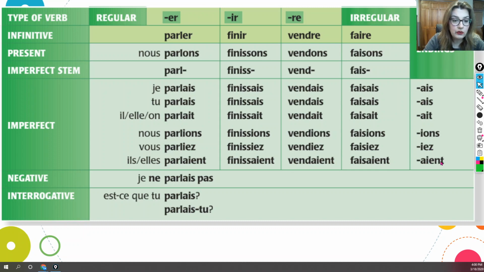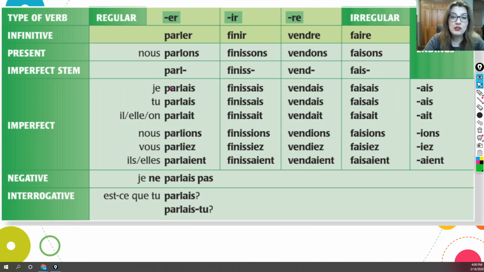And for the ils and elles form of the verb in the imperfect, the ending is AIENT. And we end up with, for parler, we start with the stem parl, and then you conjugate the verb like this. Je parlais, tu parlais, il parlait, elle parlait, on parlait, nous parlions, vous parliez, ils et elles parlaient.